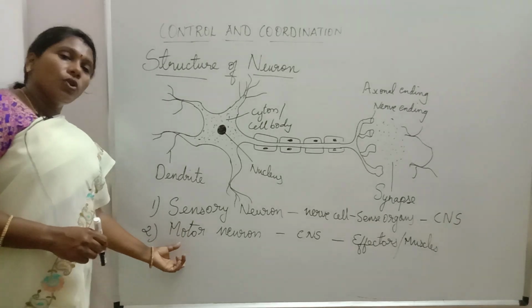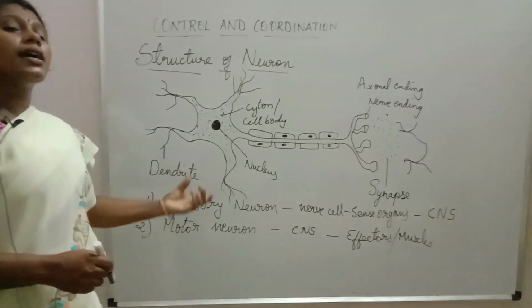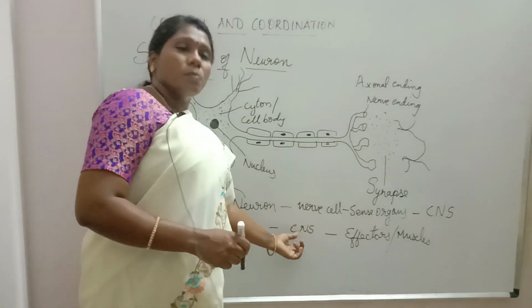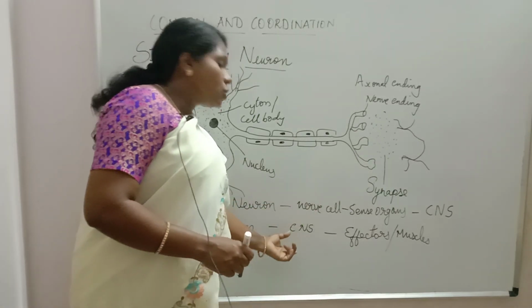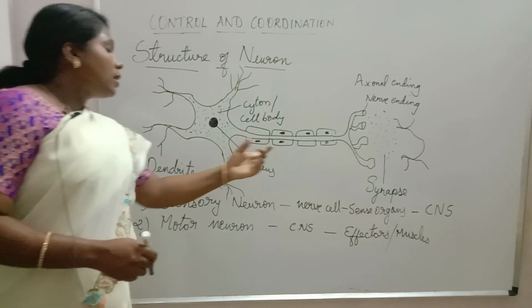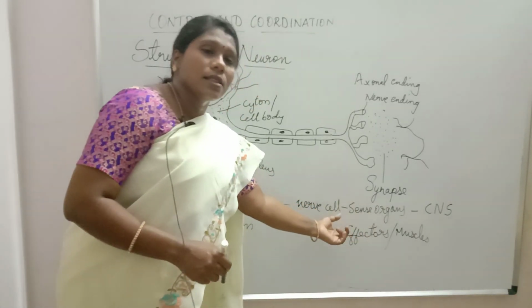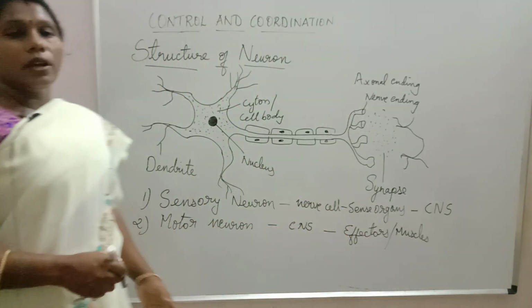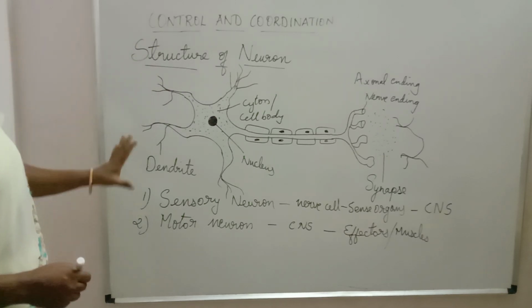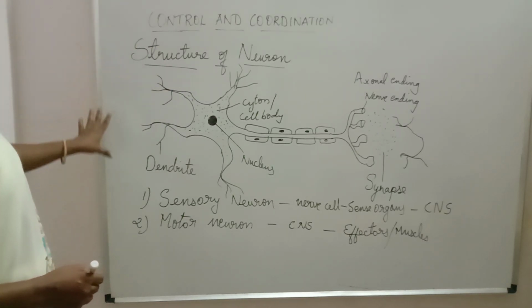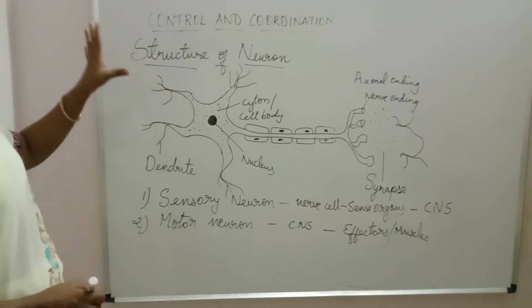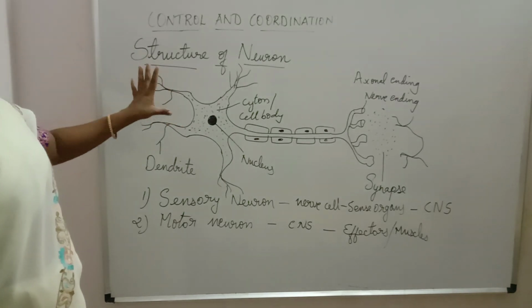And what is a motor neuron? Motor neurons arise from the central nervous system, meaning the brain and spinal cord. They transmit impulses from the central nervous system to the effectors, which means muscles. Okay, this is about the neuron. The main function of the neuron is transmitting nerve impulses.